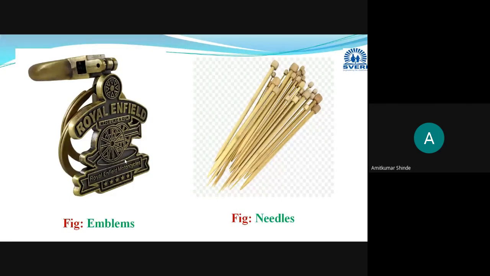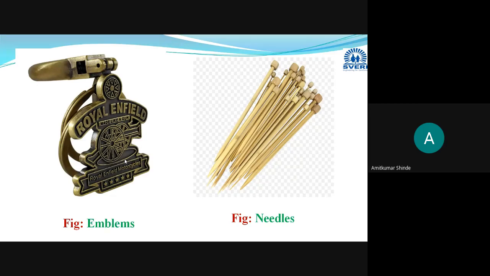Then some brass needles are there. Those brass needles are also manufactured with the help of this gilding metal. Then whichever yellow colored brass material or brass design is there on various dresses, that design will be made up of this gilding metal, because whenever the amount of zinc is on the higher side, that is up to 15%, it will appear yellowish in color, or you can say it will look like gold only.